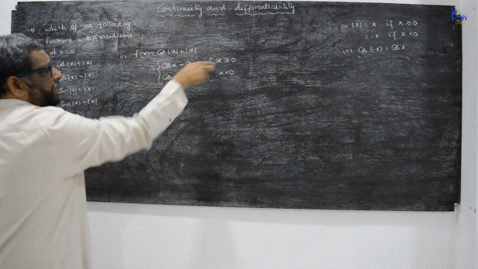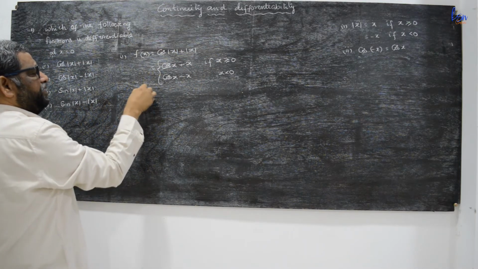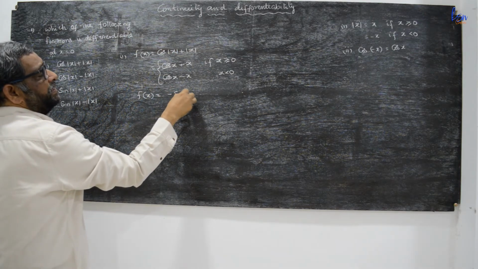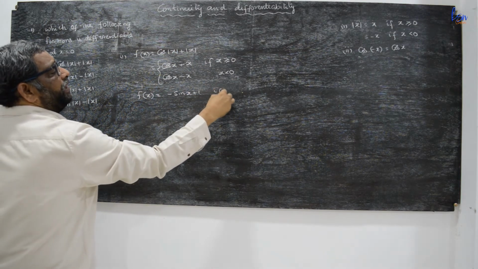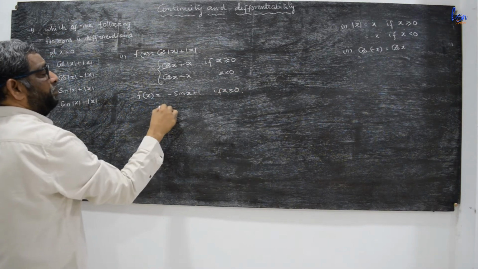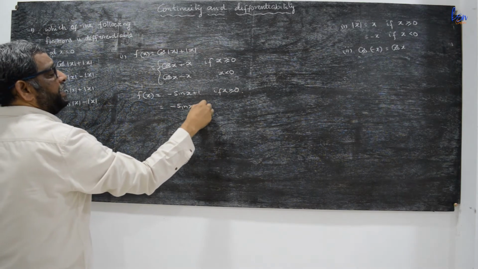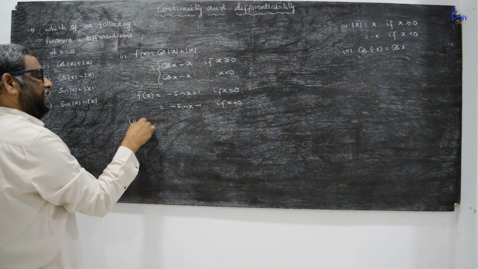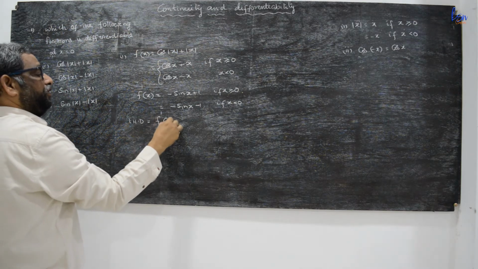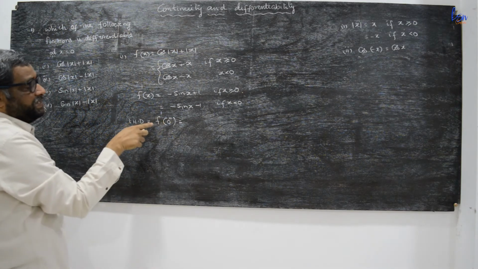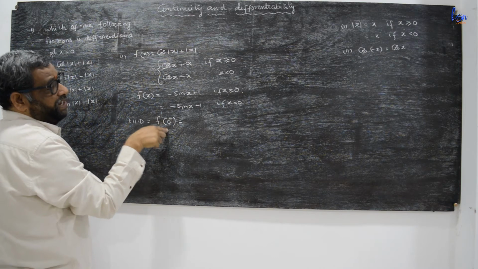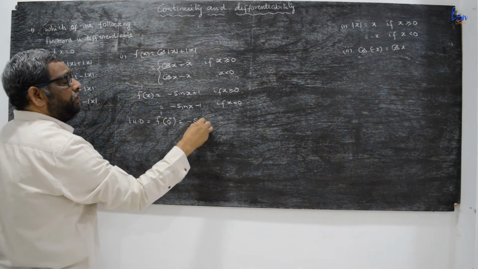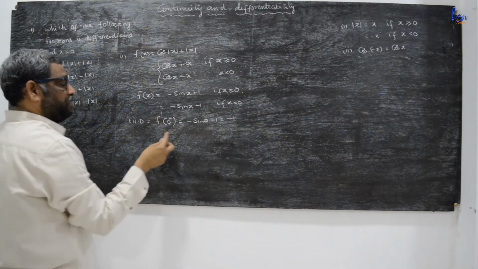Now if you differentiate, f dash x is equal to minus sin x plus 1 if x is greater than or equal to 0, and minus sin x minus 1 if x is less than 0. Now the left hand derivative, LHD, is equal to f dash 0 minus, where x is approaching 0 from the left side, that is x is less than 0. So minus sin 0 minus 1 is equal to minus 1.